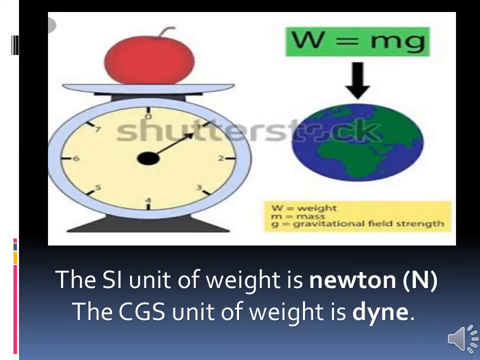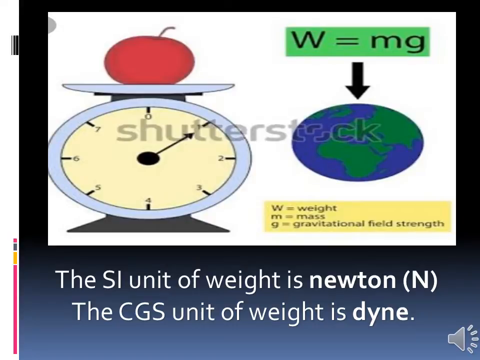For example, when we jump, will we stay in the air? No, we will come back to the ground. That is because of the gravitational force. Because of gravity only we are coming back to the earth.